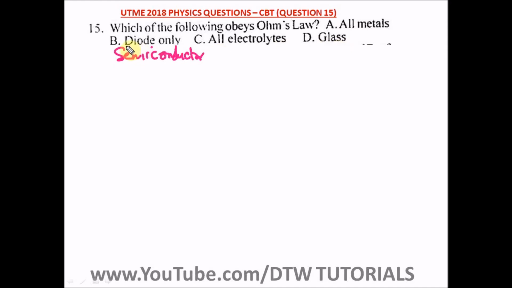Okay? Diodes don't follow Ohm's law. And first of all, what is Ohm's law? Ohm's law states that the current through a conductor is directly proportional to the voltage across the conductor. That is, V is directly proportional to I, that's the current. And this particular relationship is a linear relationship, because it's directly proportional, it's linear. It's not an inverse relationship.